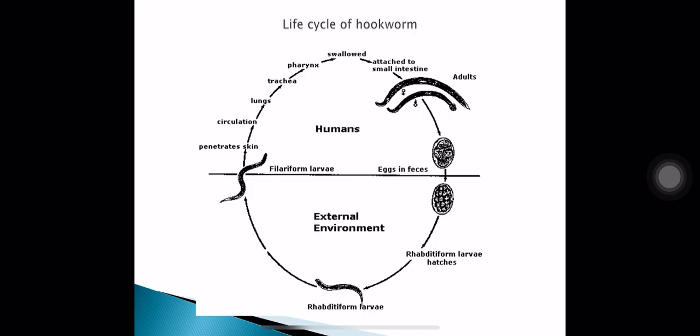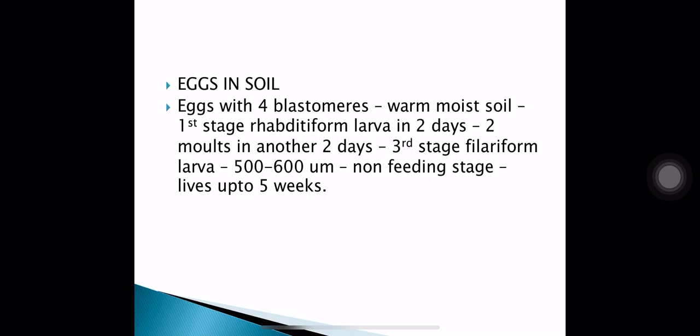So here, after penetration of the skin, the worm undergoes the heart-lung migration cycle, in which through the circulation it goes to the heart and the lungs. This heart-lung migration is a part of its growing process. Eggs in the soil, when they are released, have 4 blastomeres. Now we are having a look at the life cycle in a little more detail. The eggs are released with 4 blastomeres in warm, moist soil.